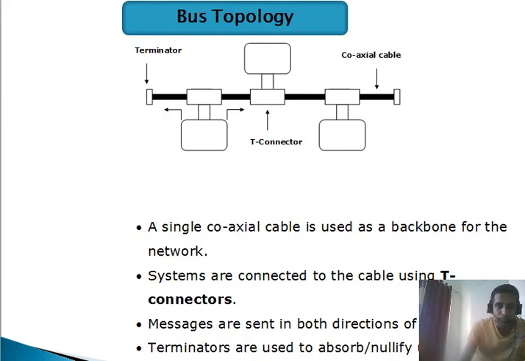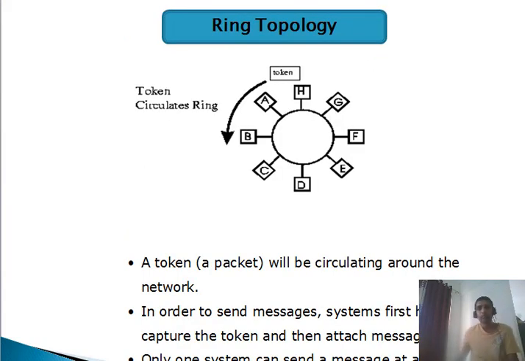Okay, now coming to the next one, which is called the ring topology. As you can see on the screen, the ring topology is the modified version of the bus topology. In bus topology we were using a terminator. Now in ring topology we are not using any terminator. So the endpoints are connected with each other so that they make a ring shape, that is a circular shape. So this topology is called ring topology.